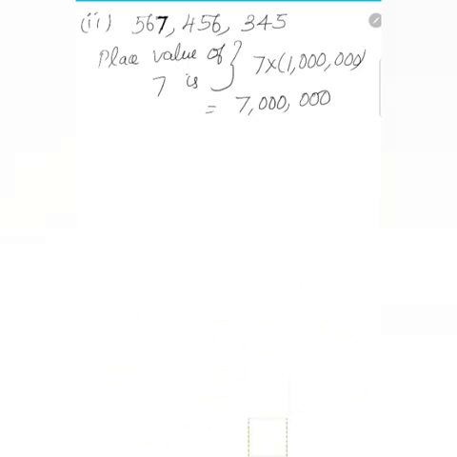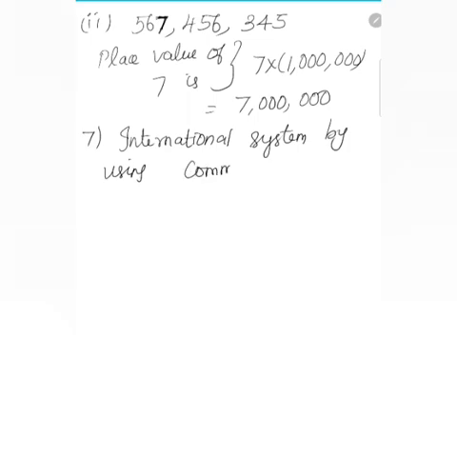The next one is the 7th question. Write the following numbers in the international system by using commas. Okay. So here there are 4 subdivisions. I'm going to do 2 subdivisions. The next 2 are your homework. Okay.